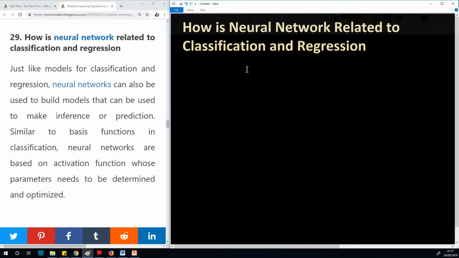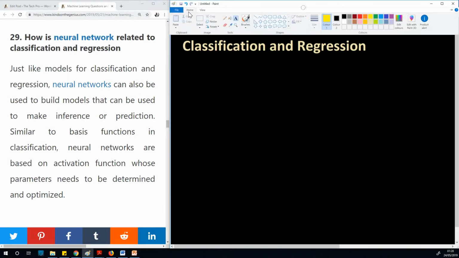Now, just like models for classification and regression, neural networks can also be used to build models that can be used to make inference or prediction. Similar to the basis functions in classification, neural networks are based on activation functions whose parameters need to be determined and optimized. So I'm going to create a simple model for regression and classification, and a simple model based on neural network, and then we see how it relates.